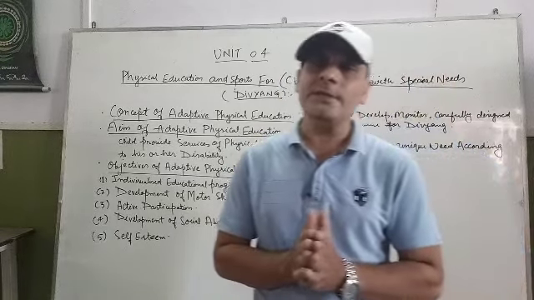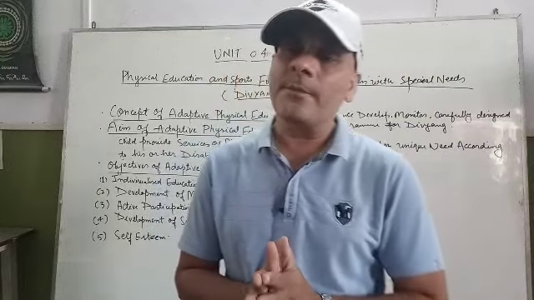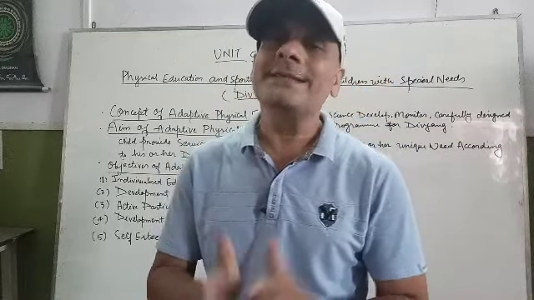In adapted physical education, we have to design a program according to the disability of the individual.